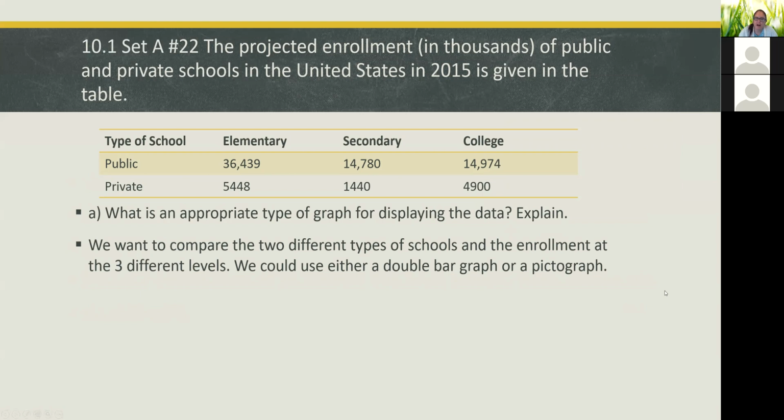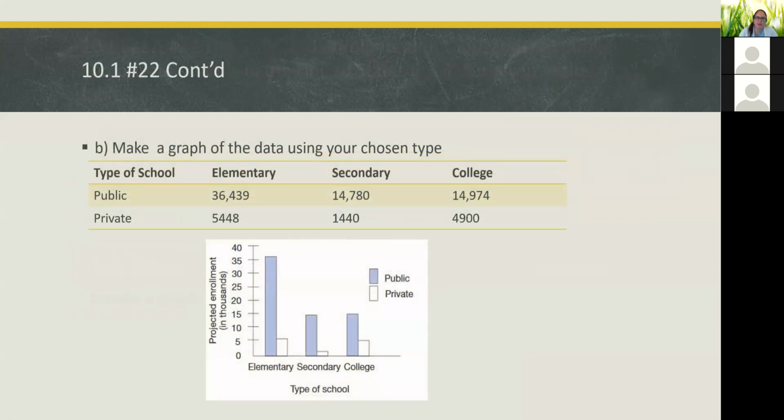So we want to compare the two different types of schools, the public and the private, and the enrollment at the three different levels. So we could use either a double bar graph or pictograph for this. And then next, we need to actually go ahead and do that. So I did a double bar graph where the purple bars are for the public schools and then the white bars are for the private schools.